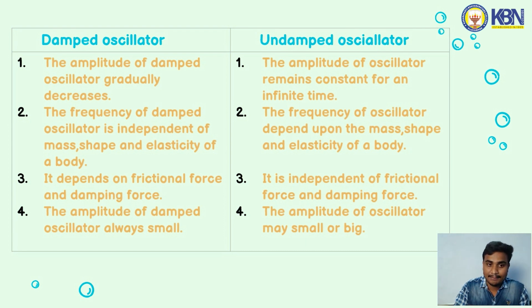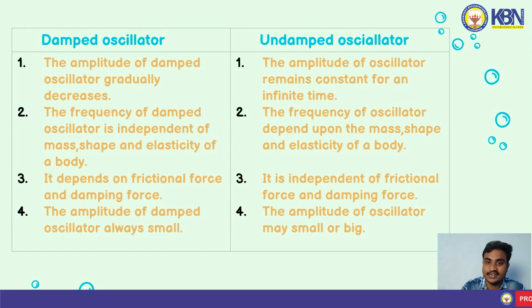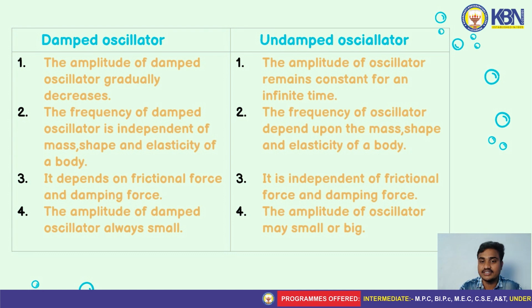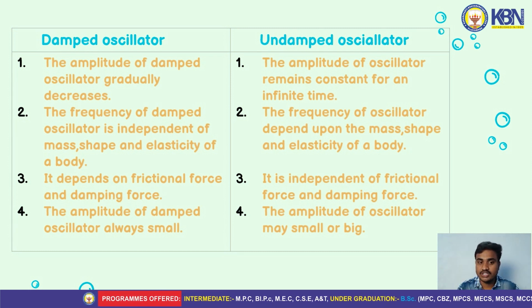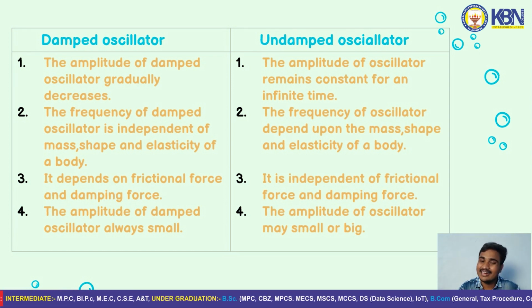But the undamped oscillator, which is also called the ideal oscillator, has an amplitude of oscillation that remains constant for infinite time. In a damped oscillator the amplitude decreases gradually, but in an undamped oscillator the amplitude remains the same for infinite time.